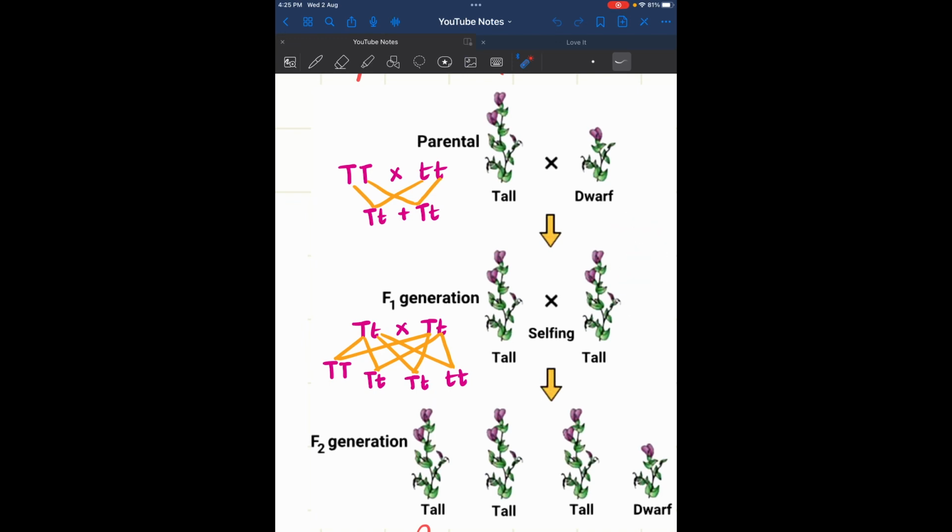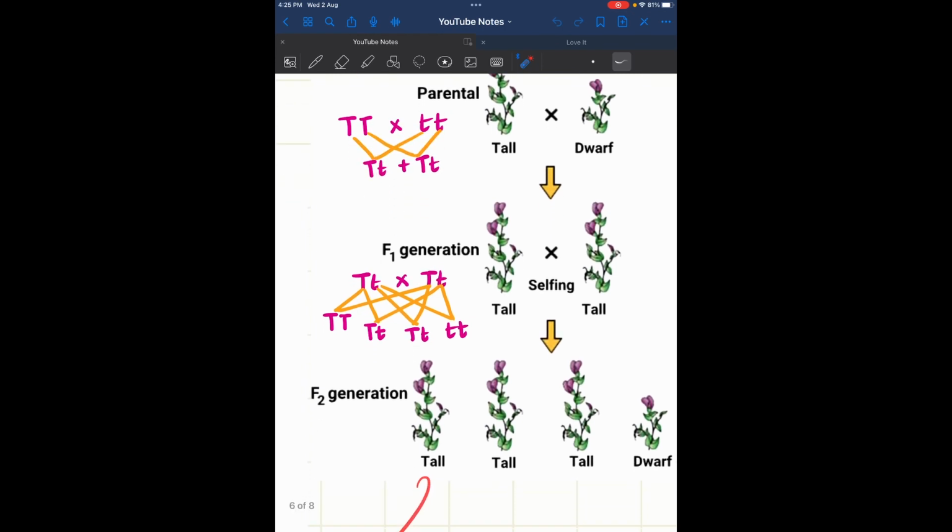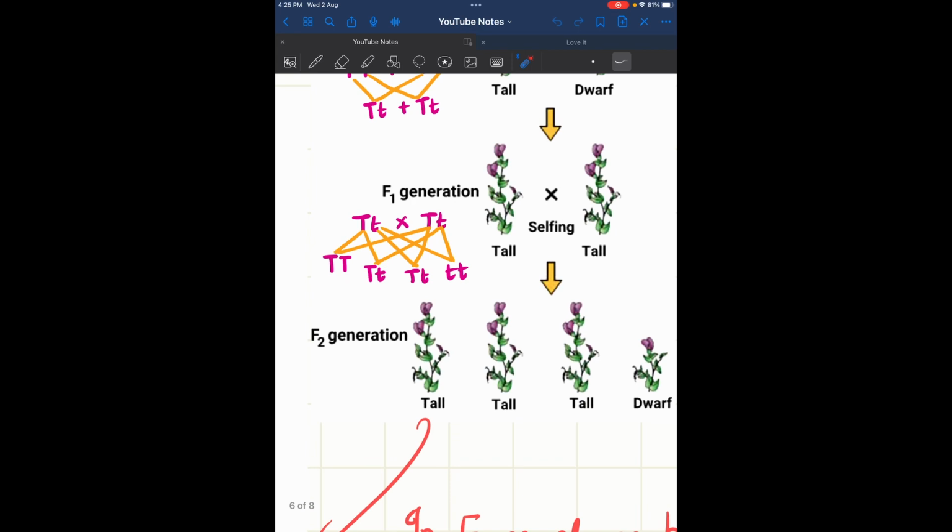Now in the cross, one T from here, capital T, one small t, one capital T, one small t. We get capital T small t, that is capital small, so both are tall, heterozygous, right? Now both are tall. This is the F1 generation. Now if we self the F1 generation, we get F2. This is the F2 generation. Now this is the F1 product, right?